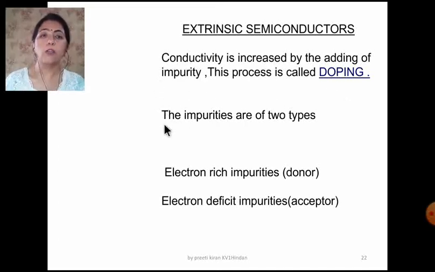Now the impurities are of two types: electron rich impurities, the donors, and the electron deficit impurities, that is the acceptors. So now I'll take each one of them, how the electron rich impurities improve the conductivity behavior of silicon and germanium, and how the electron deficit ones play their role.